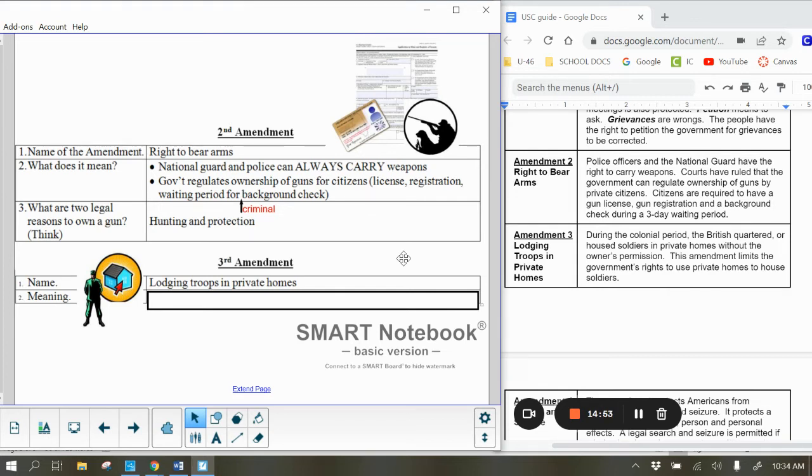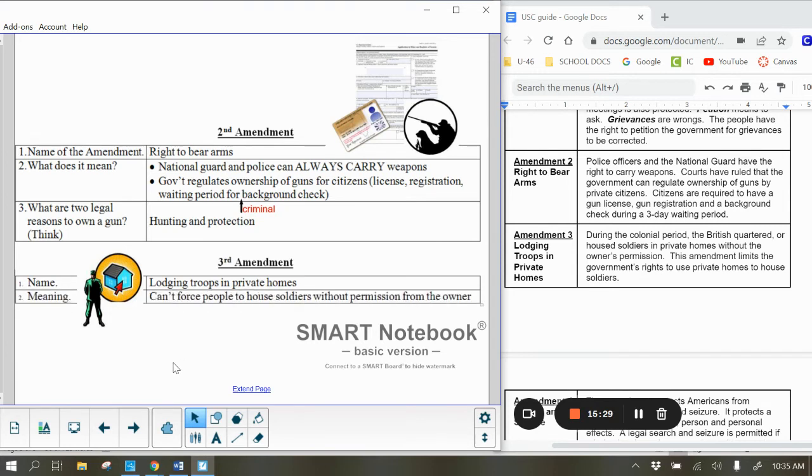The 3rd amendment is called lodging troops in private homes. During the colonial period, the British quartered or housed soldiers in private homes without the owner's permission. This amendment limits the government's rights to use private homes to house soldiers. So this amendment, again, is preventing the government from using homes for troops. But we're going to turn it around to say, what is the right of the homeowner? The right of the homeowner is that they do not have to house soldiers unless they give permission to do so.